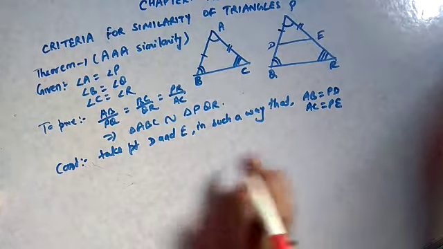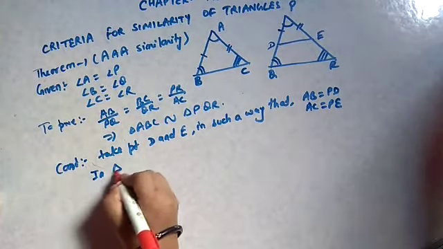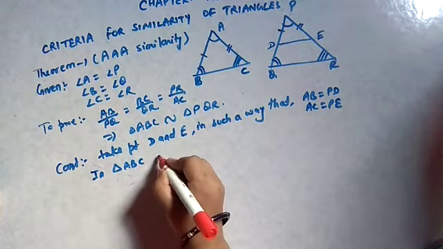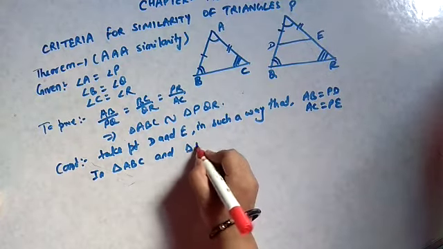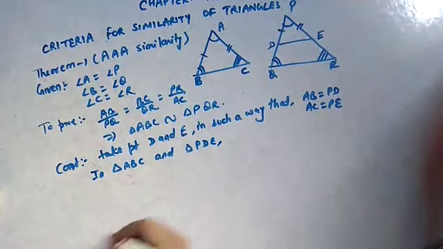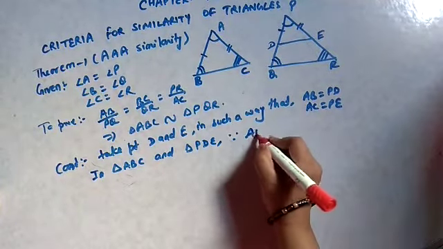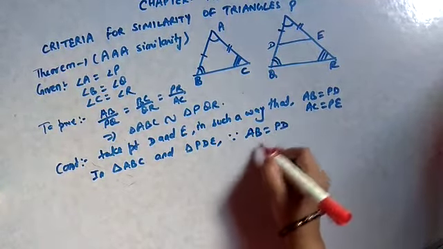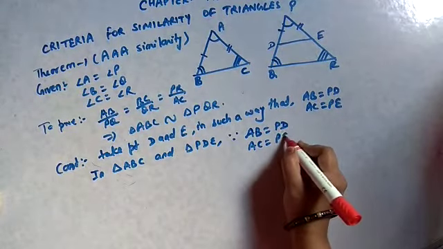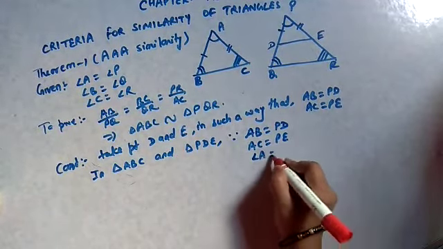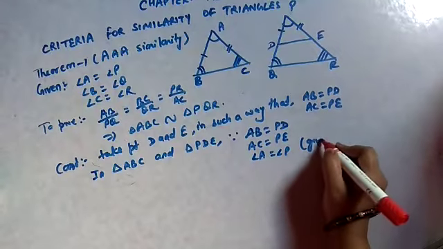Okay. Now see, in triangle ABC and triangle PDE, since AB equals PD, AC equals PE, and angle A equals angle P, this is given.